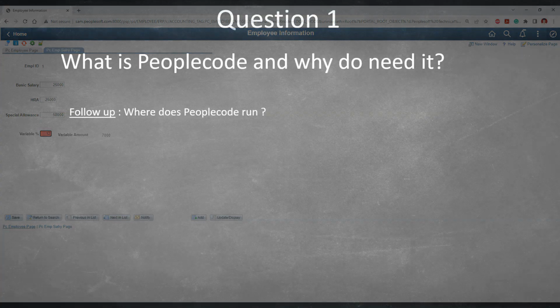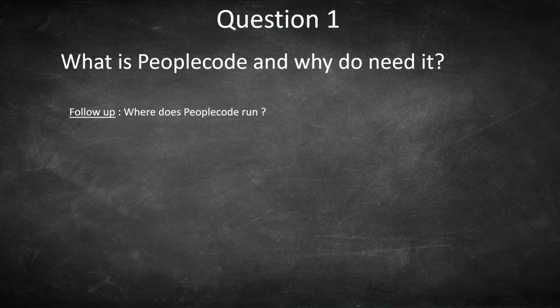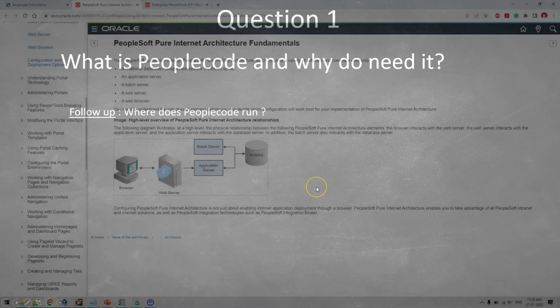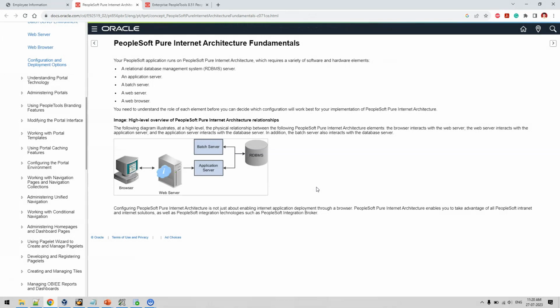A follow-up question is, where does PeopleCode run inside the PeopleSoft applications? This question is with respect to PeopleSoft's pure internet architecture. If we refer to the PeopleBooks for PeopleSoft pure internet architecture, then we can see these are the fundamental components of the architecture. We have a relational database management system, we have an application server, we have a batch server, web server, and web browser.